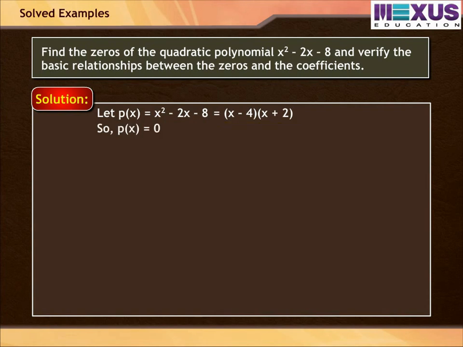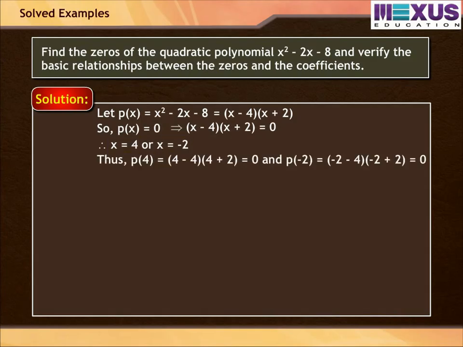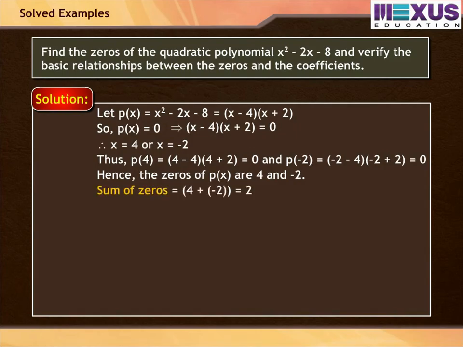So, if p(x) = 0, that implies (x − 4)(x + 2) = 0. Therefore, x = 4 or x = −2. Thus, the sum of zeros will be 2 and the product of zeros will be −8.